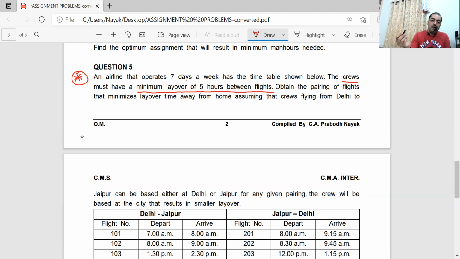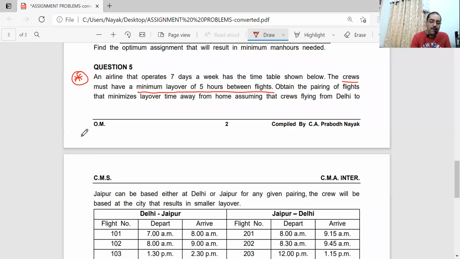So they cannot fly 7 to 8, and then at 8:30 again take a flight somewhere else. That is not possible. So 7 to 8 they have brought the flight here to Hyderabad. Then after 8 o'clock, after they disembark from here, they should have a 5 hour break. So from 8 to 1 there will be a break for them. So the earliest next flight they can take is at 1.